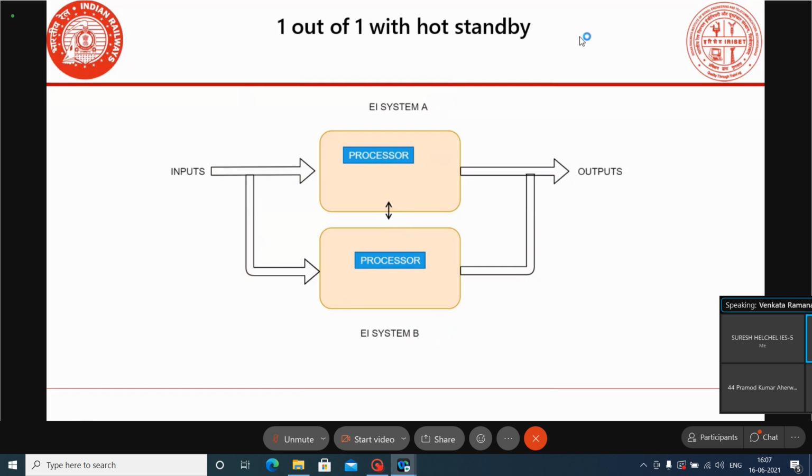Normally here also, in each system there will be one application software and one executive software. Most of the OEMs, if they are going for a single processor, go for redundancy in the software.